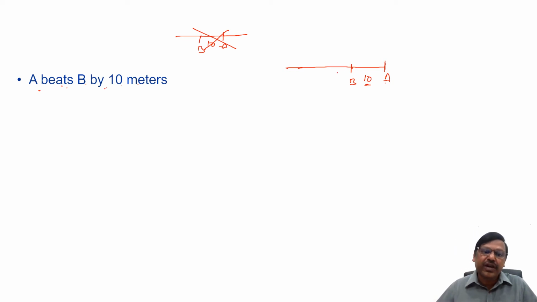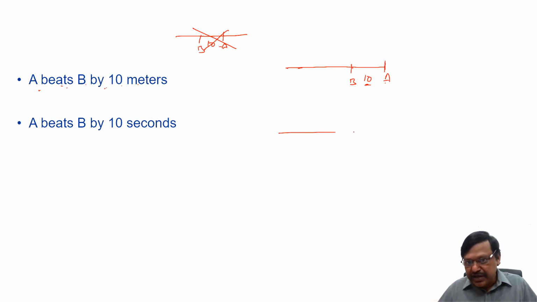Please remember that. Okay. Similarly, A beats B by 10 seconds means when A completes the race, B is somewhere behind.